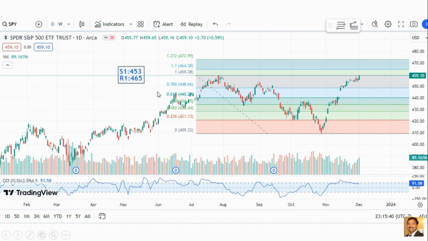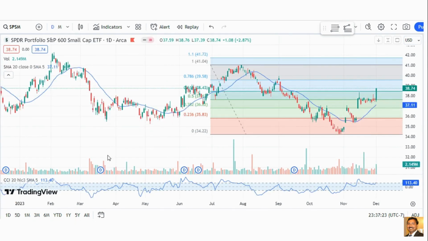So my next week target is 460 on the upside, and the downside is 453, and the options are also saying $6 up or down. And this is the S&P small cap, S&P 600 small cap.